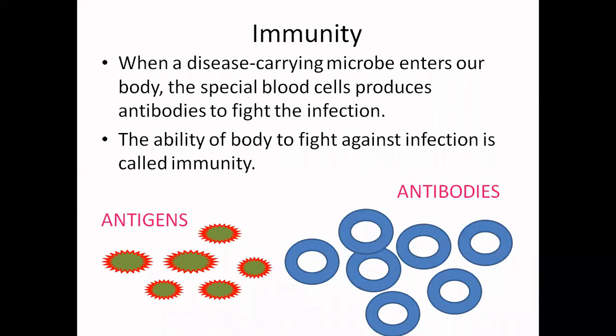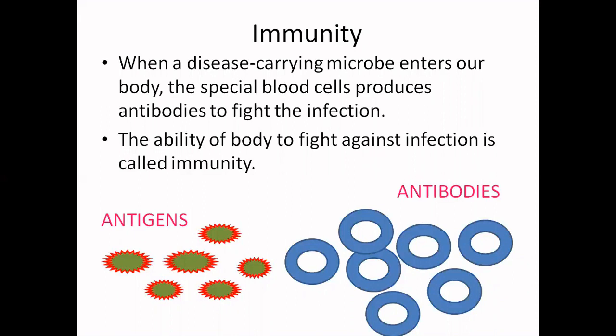So students, what happens when disease-causing microorganisms enter our body? Our special blood cells produce certain proteins which are known as antibodies, and these antibodies fight against the infection that has entered our body. If the antibodies are successful in fighting the infection, then we are safe and we do not fall sick.